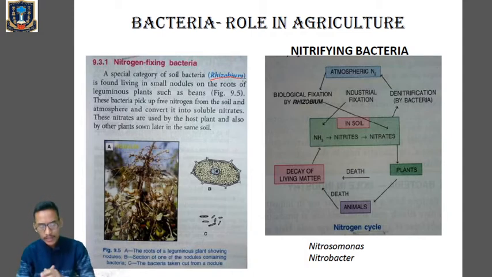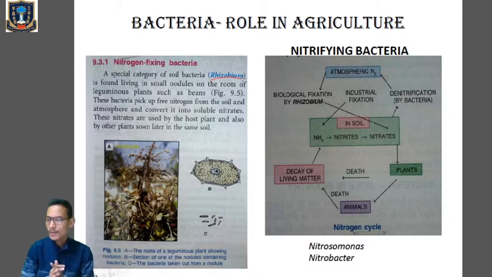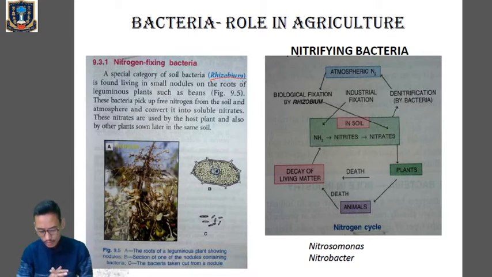Once more, plants are not able to utilize the atmospheric nitrogen directly. It needs to be converted into nitrates so that it can be absorbed by the plants with the help of the roots. Once these nitrates go into the soil, they are also replenished by the action of nitrifying bacteria.